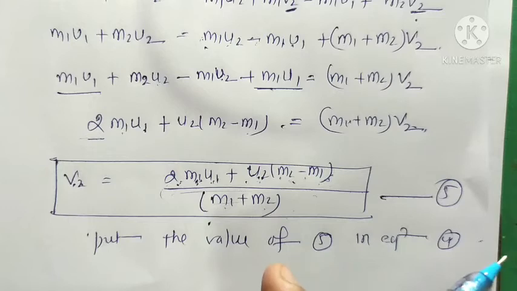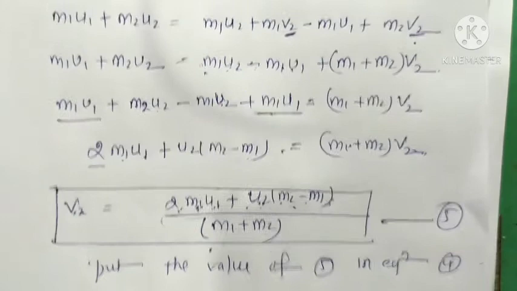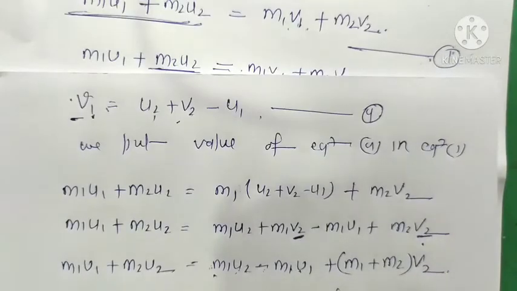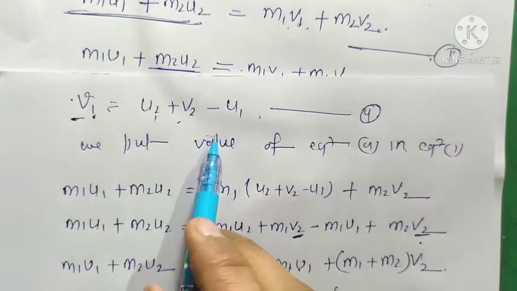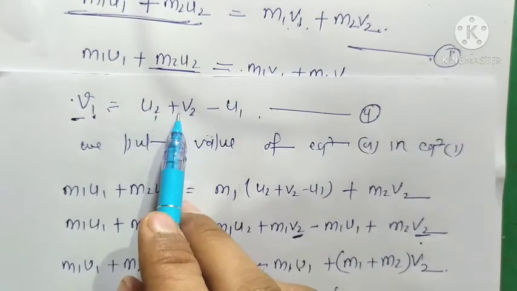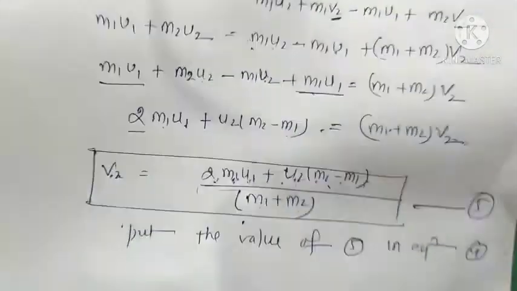So we put this value in equation number 4: v1 is equal to u2 + v2 - u1. We put this value here.